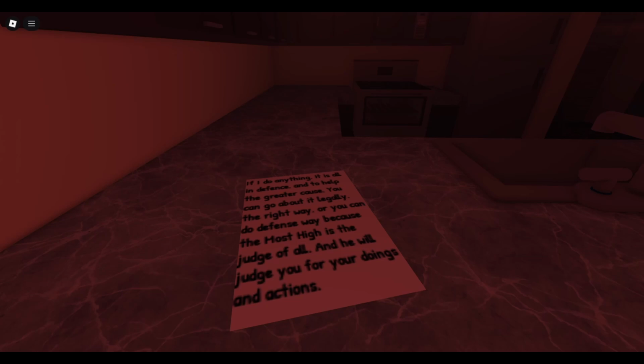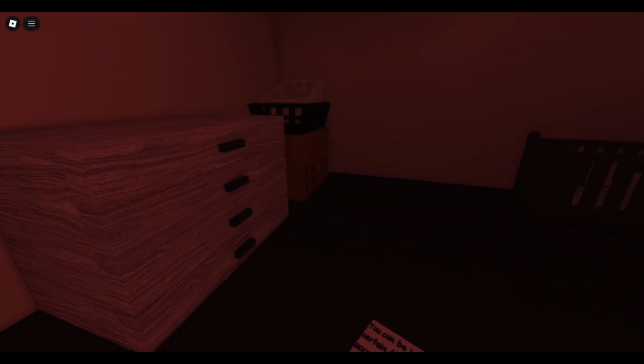You can go about it legally, the right way, or you can do defense way, because the Most High is the judge of all, and he will judge you for your doings and actions. You can be justified for certain things if it is according to the law of the Most High. People get murder and self-defense mixed up. Self-defense is justified. If I go to jail, it is for defending myself.